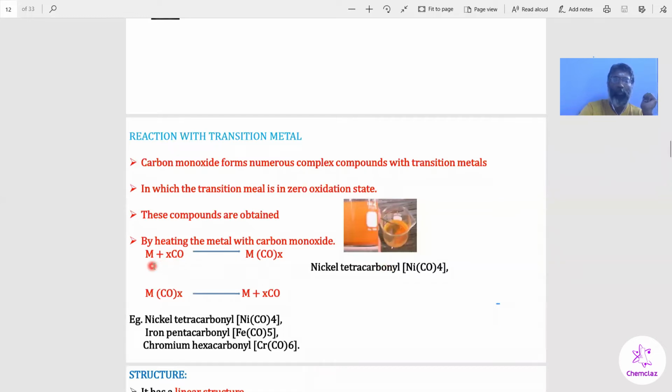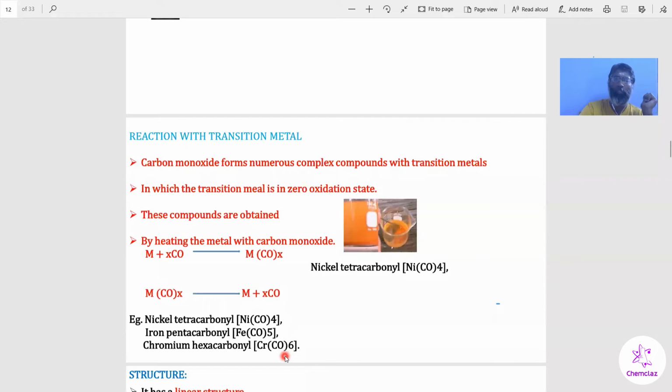The impure nickel reacts with carbon monoxide, which gives carbonyl compounds. This carbonyl compound at high temperature decomposes into metal and carbon monoxide. So this reaction we already discussed in metallurgy, the Mond process. Nickel tetracarbonyl compound. Other examples are iron pentacarbonyl compound and chromium hexacarbonyl compound.